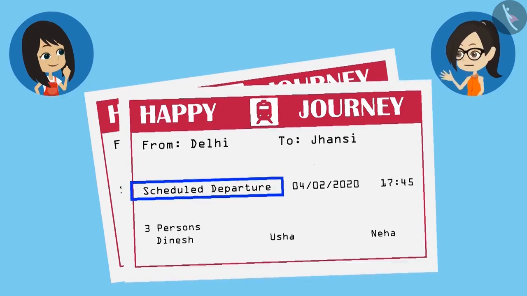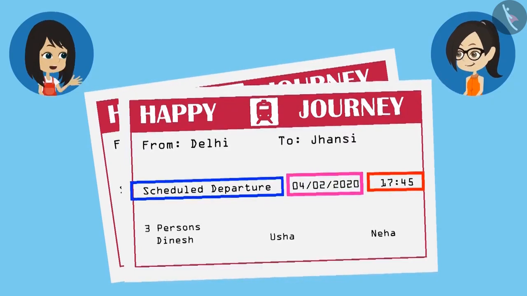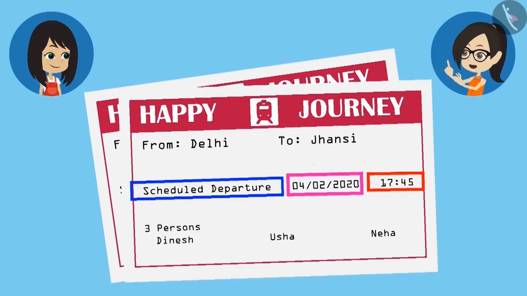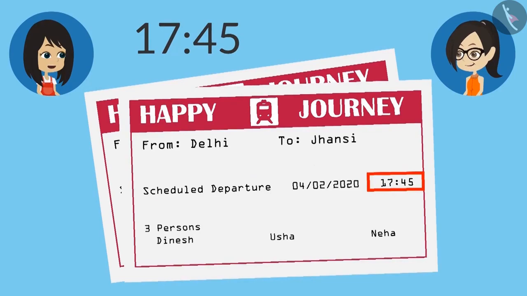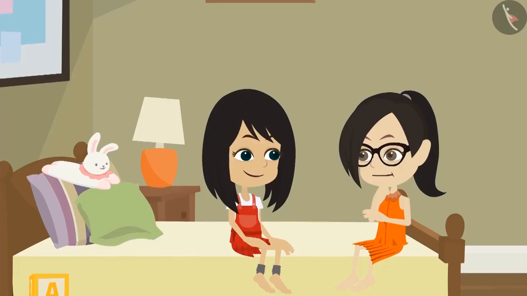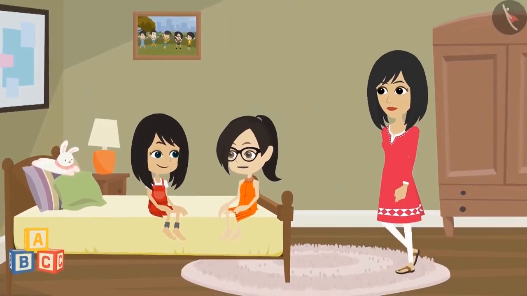I don't know, but the date is written in front of it and something else is written as time, but it is not time. Time must be written in the format of time. It's not. See, the time is written as 45 minutes past 17. Yes, and AM, PM is also not written along with it. Yes, let's go and ask your mummy what is written here.